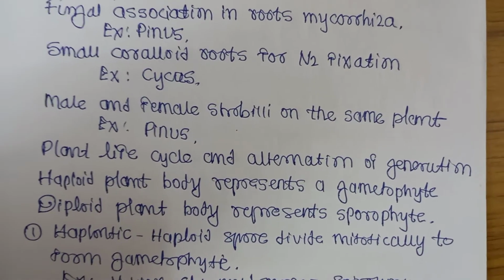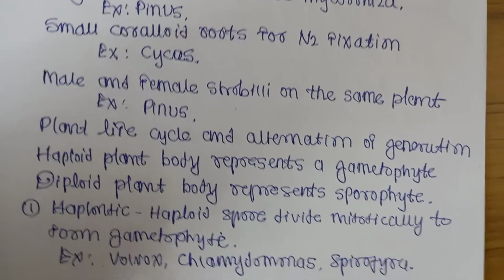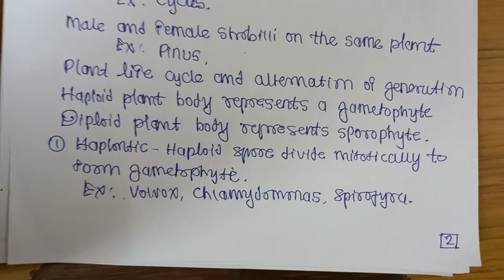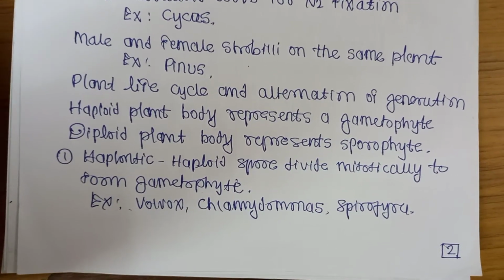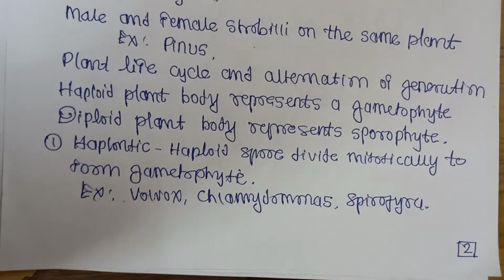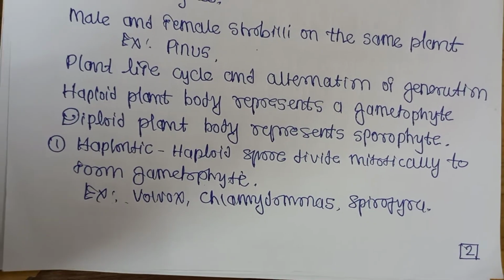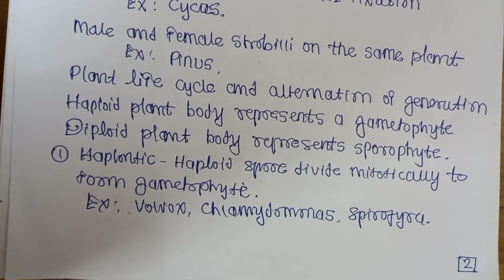Haploid plant body represents gametophyte and diploid plant body represents sporophyte. Haplontic means what? Haploid spores divide mitotically to form gametophyte. Examples, Volvox, Chlamydomonas and Spirogyra. These are examples of haplontic, where spores divide into gametophyte. That is called haplontic.